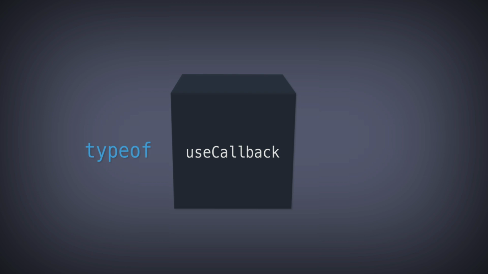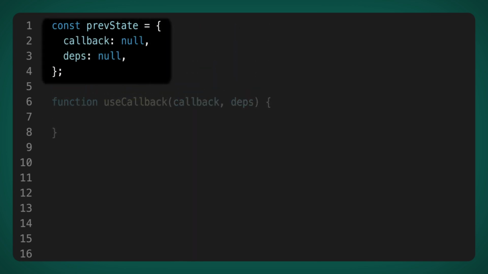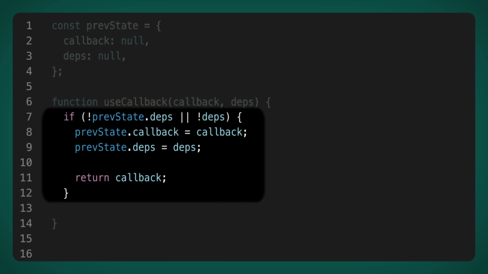First, let's do a typeof check on this black box, and naturally we get function. It was obvious from the syntax. To understand how the black box works, let's write the useCallback implementation ourselves. This is a function that takes two parameters, callback and deps. Next, we need to store this callback and dependencies somewhere so that we can return the same callback function on each subsequent call. Now let's consider different cases. If the dependencies do not exist either in the previous state or in the new data, then we need to save the current parameters and return the callback.